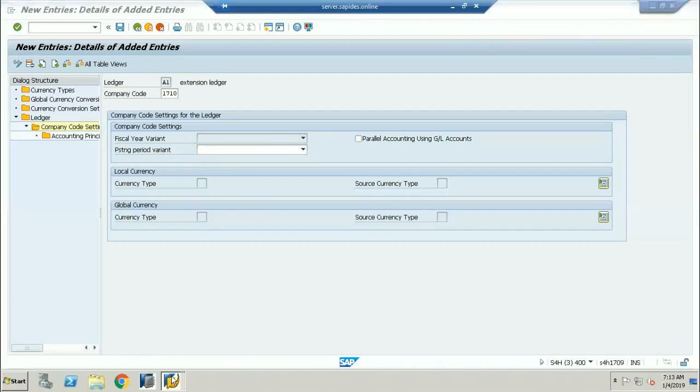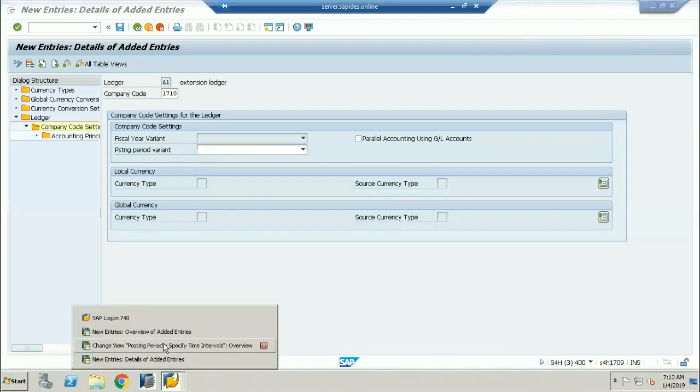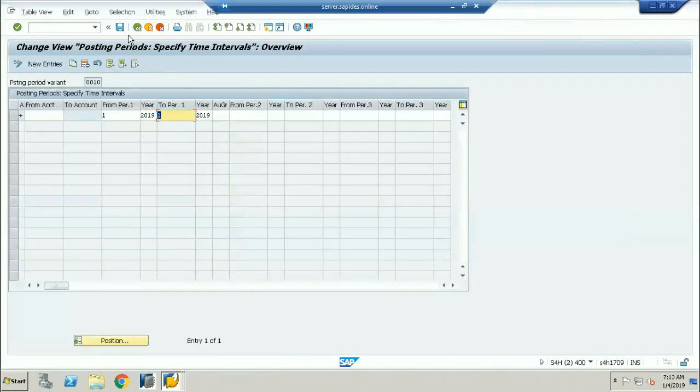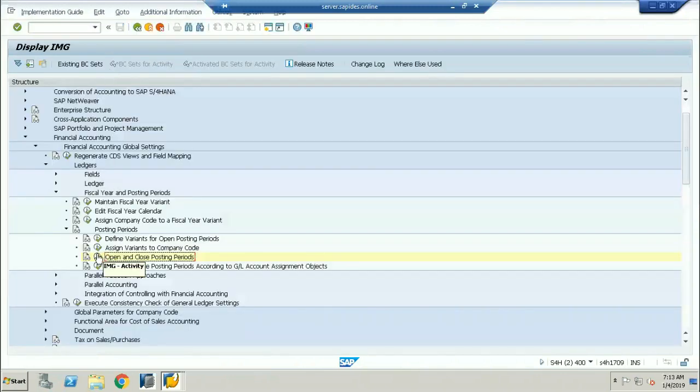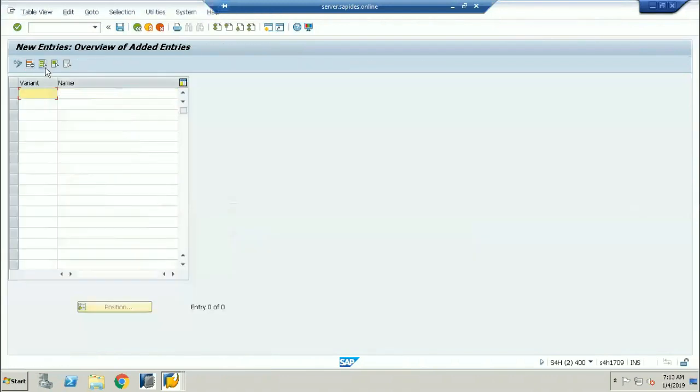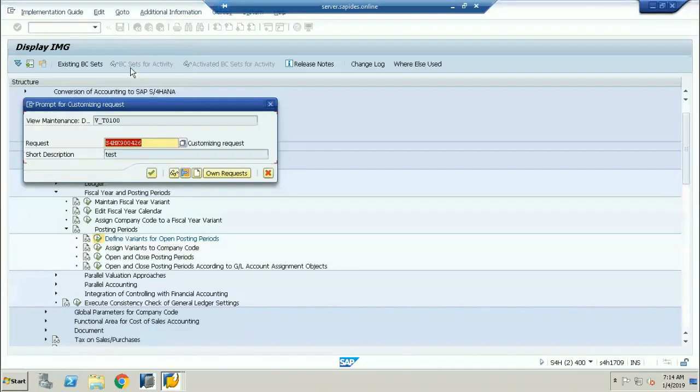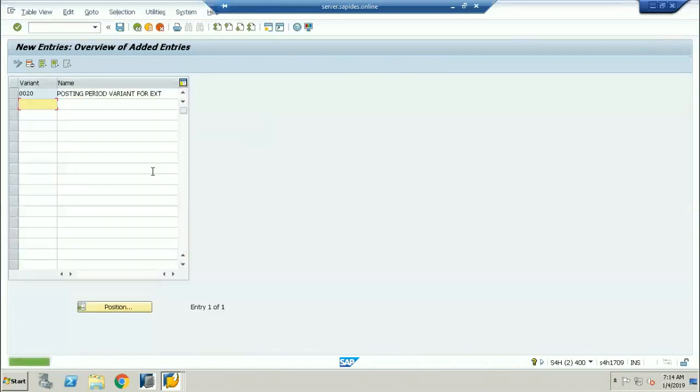So I'll go back and create a new posting period variant, for example 0020, as the posting period variant for the extension ledger. Now I have created a new posting period variant. This is 0020. Very good.